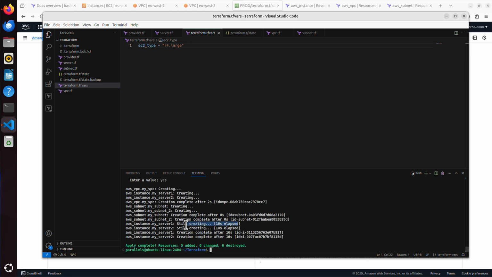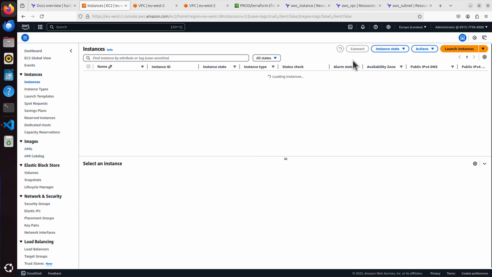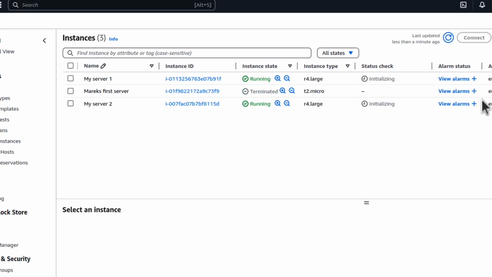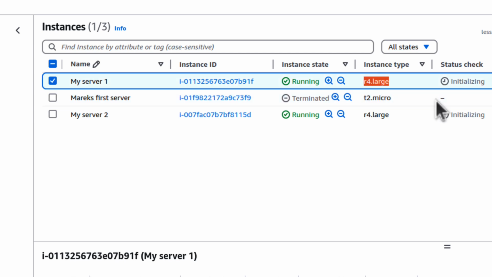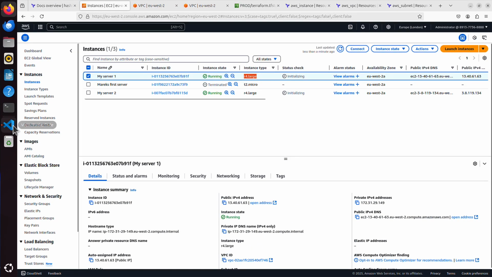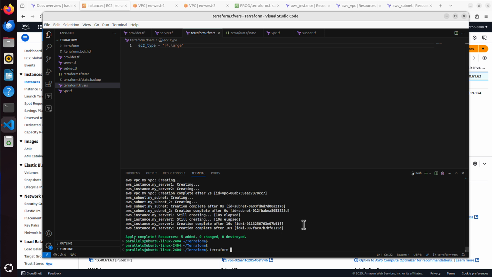the instances have been created, and if we check them in the cloud directly, refresh, I can see they are no longer T2 micros, they are indeed R4 large. But to be on the safe side, let me destroy them immediately. So it might cost me, but it will be a negligible amount of money. Terraform destroy, auto approve.